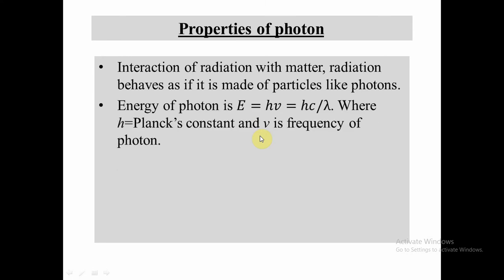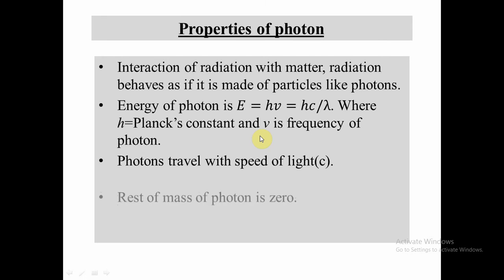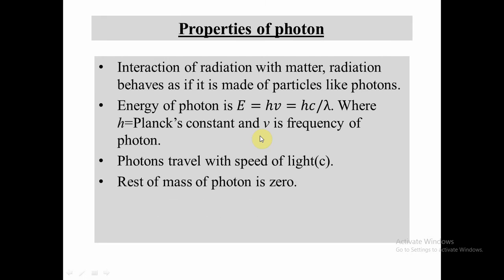The energy of a photon is E equals h nu, or hc divided by lambda, where h is Planck's constant and nu is the frequency of the photon. These photons travel with the speed of light. The speed of light is 3 × 10^8 meter per second. The rest mass of a photon is 0.